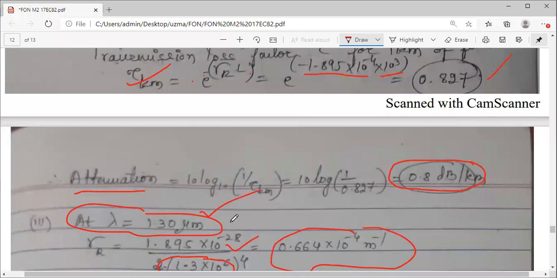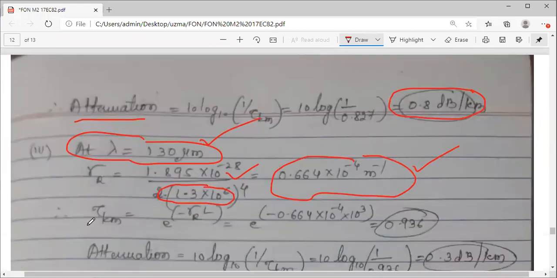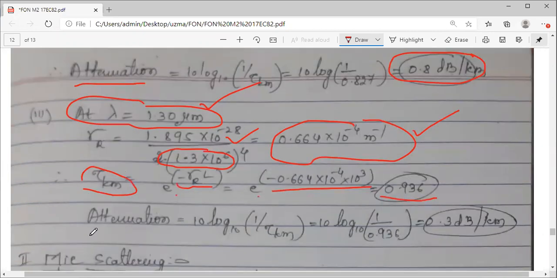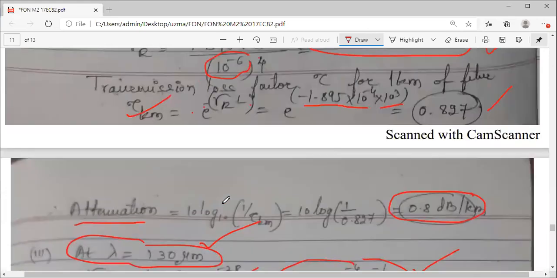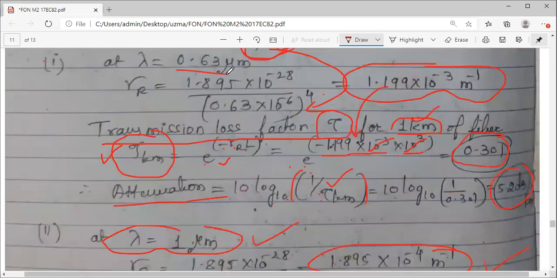Similarly, for the third lambda, we have already got gamma r. Take the transmission loss factor tau, e raised to minus gamma r into L. You will get 0.3936, and attenuation is 10 log of 1 by tau, which gives 0.3 dB. Now, there is one observation. The first lambda value, 0.63, gave 5.3 dB attenuation.